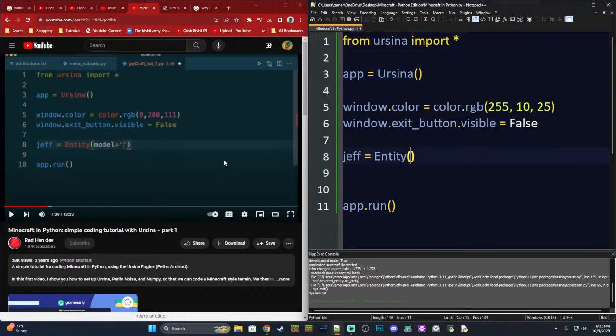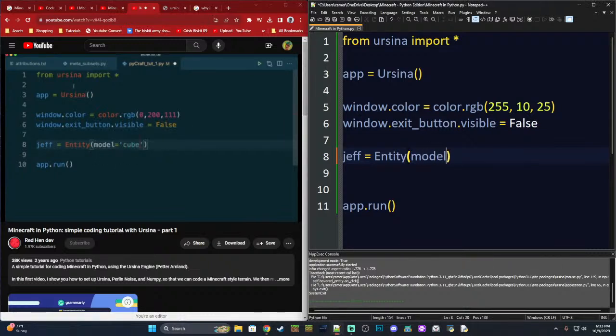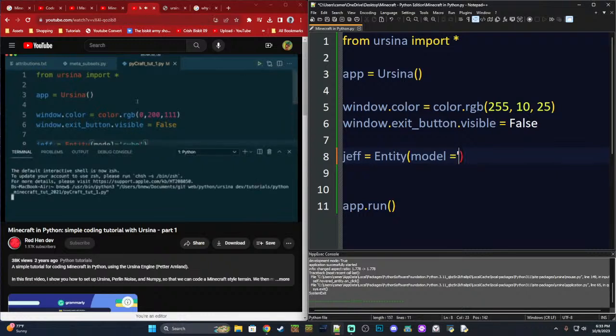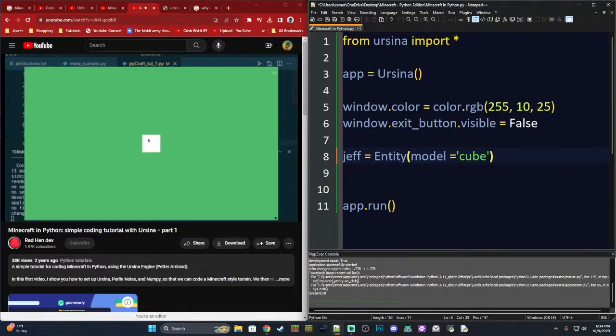The entity, we're going to make it a cube, I believe. Literally just model equals and then, as a string, cube. There we go. Save and run. Okay, we've got our cube. It looks like a square. As you can see, he created a white cube. I believe this is what he typed. Let's try it.